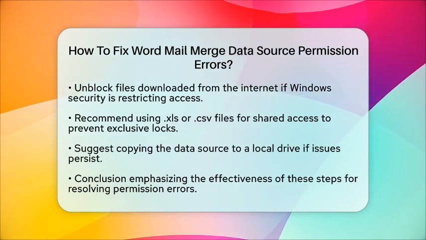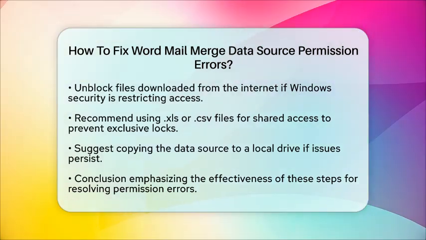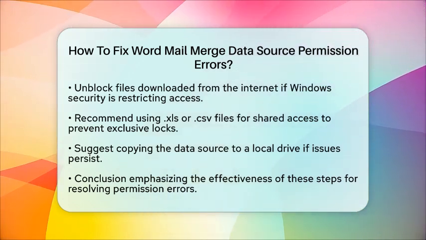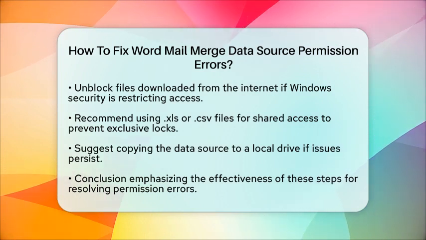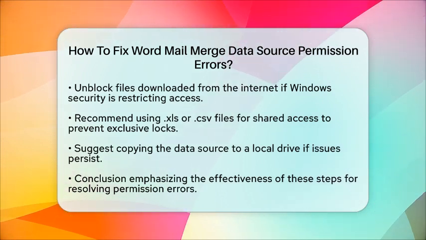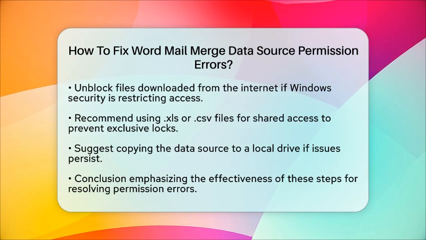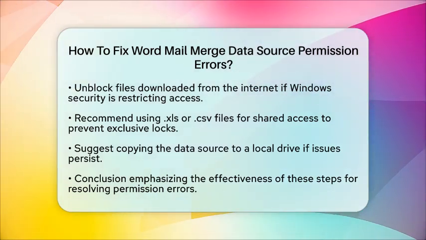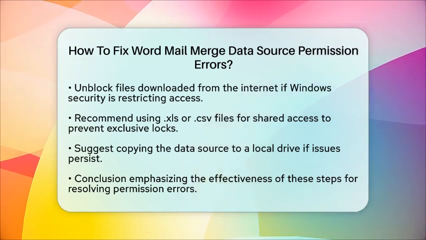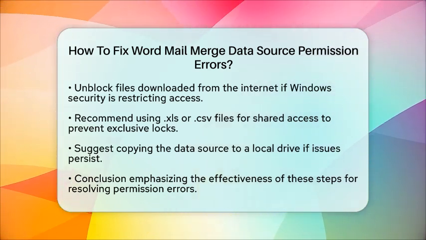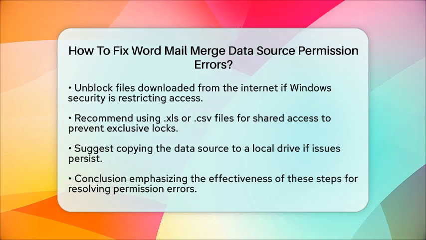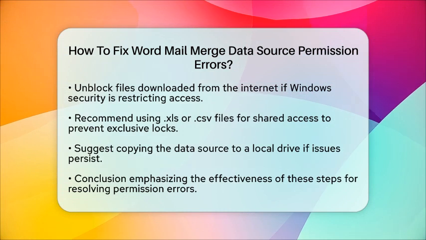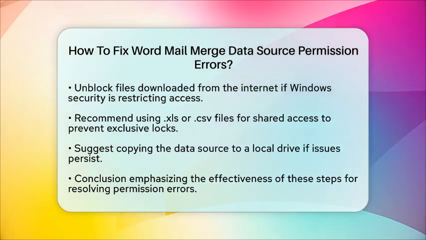Lastly, if you are still facing issues, try copying the data source file to your local drive and linking it to the mail merge document. If this resolves the error, the problem is likely related to network permissions or file locking. By following these steps, you can effectively resolve most Word mail merge data source permission errors. This will help you manage your data sources better and ensure smooth automation of your mail merges. With these tips, you will be well on your way to mastering Word document creation and mail merge automation.